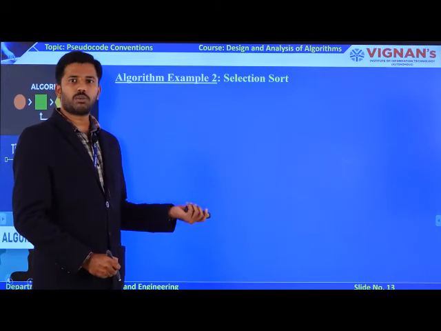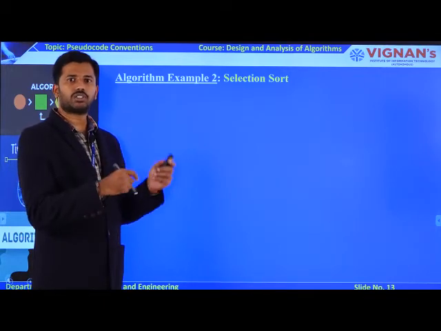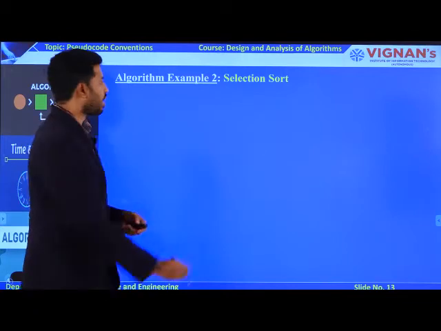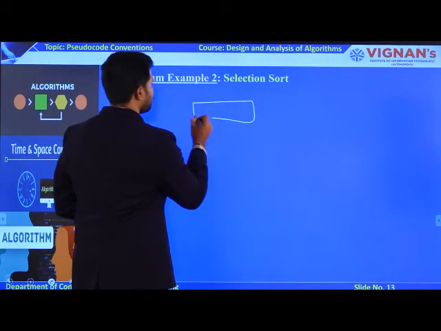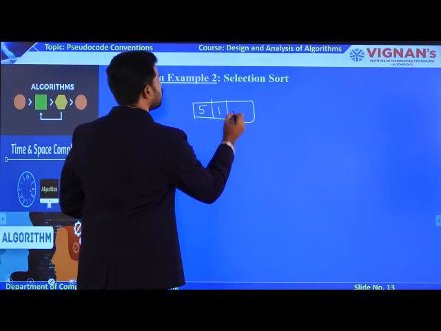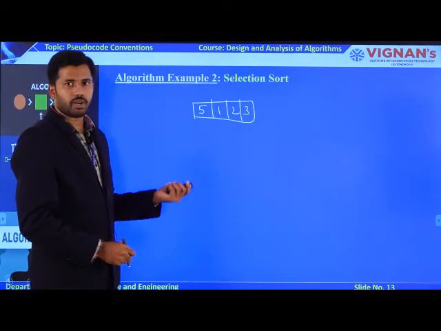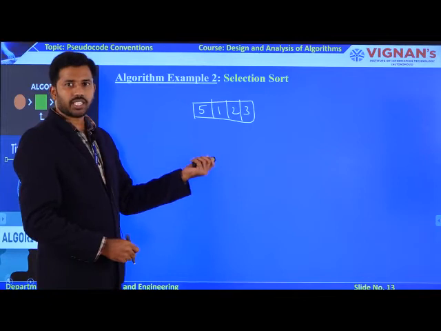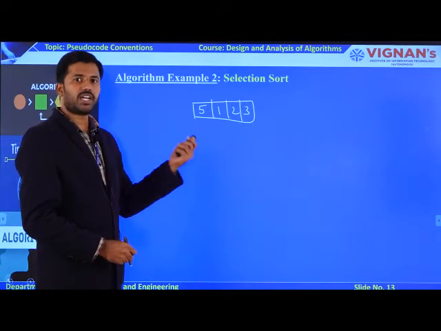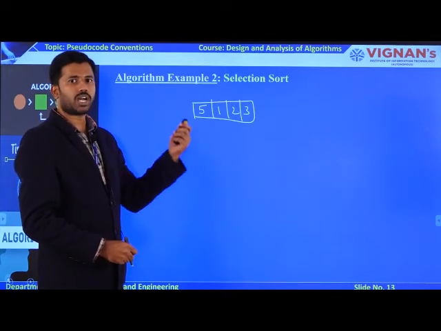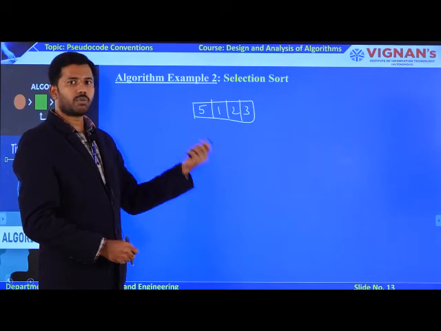What is the main theme of a sorting algorithm? To convert the unsorted elements into sorted order. For example, I am going to have an array like this: 5, 1, 2, 3. This array contains how many elements? 4 elements. Is this array in a sorted or unsorted manner? Definitely it is in an unsorted manner. So how to convert this unsorted array into a sorted manner?